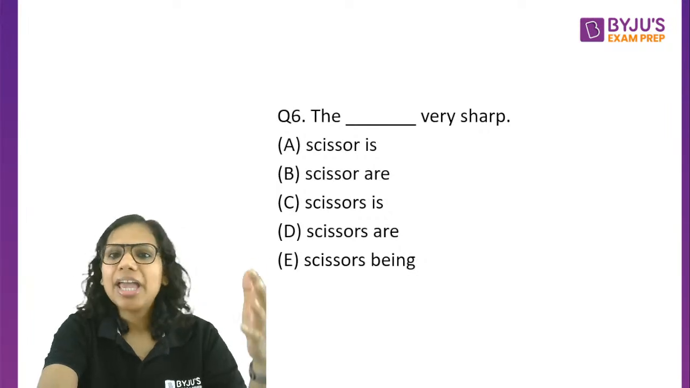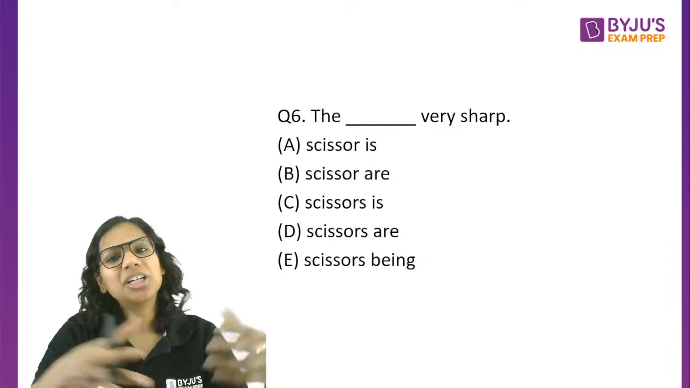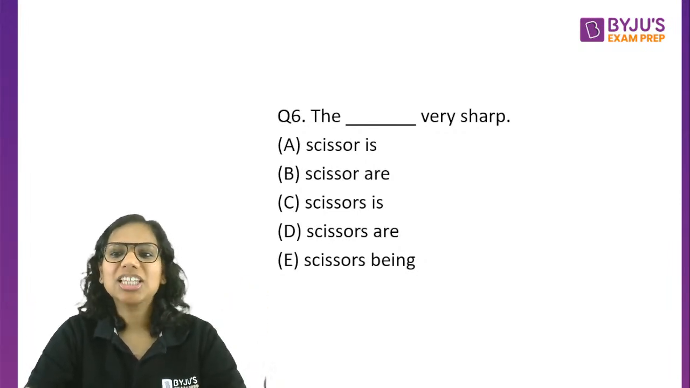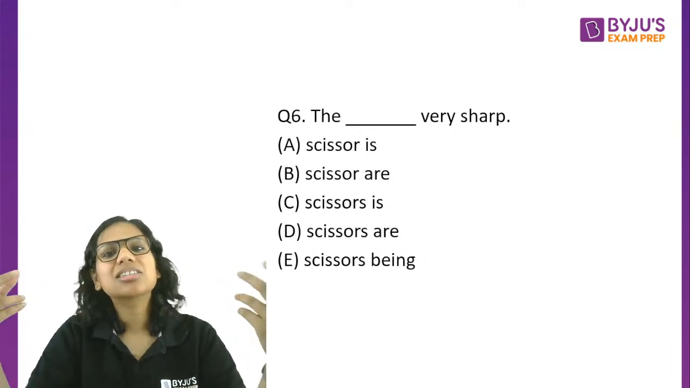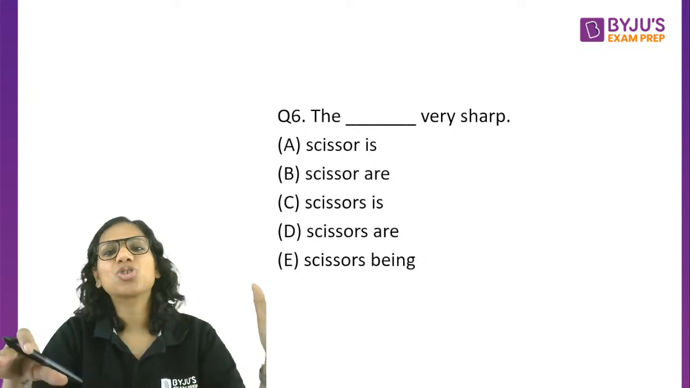Right? I absolutely agree with you, Kinjal. India is one team, so ideally it should be singular. But in the world of sports, this is the nomenclature. This is the convention in the world of sports that the name of a team is considered plural. Right? It's an exceptional case.